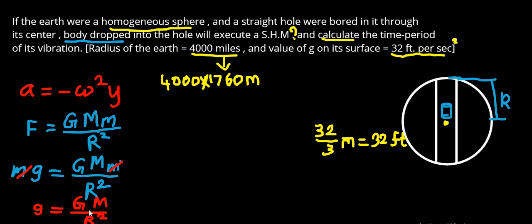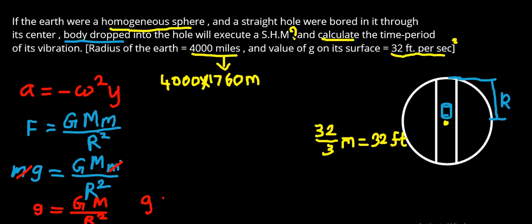So here, the acceleration due to gravity g is inversely proportional to r square. But according to simple harmonic motion, the acceleration is directly proportional to the displacement. So it must be directly proportional to r, and we have to bring it into that format.